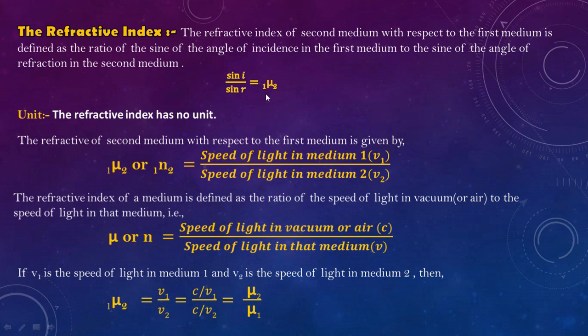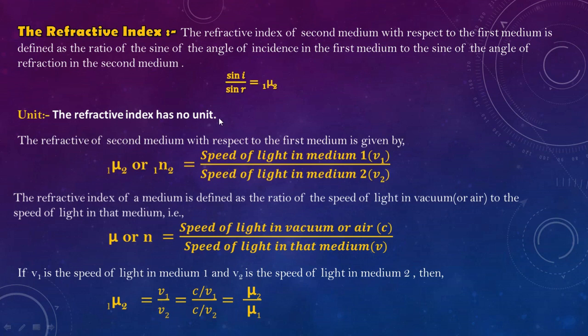So basically, refractive index is defined in terms of some medium. It is represented by the symbol mu, as mu 1 to 2. This convention means that the light is moving from medium 1 and going inside medium 2. Since mu is the ratio of the sine of the angle of incidence and the sine of the angle of refraction, it is a unitless quantity, so it has no unit.